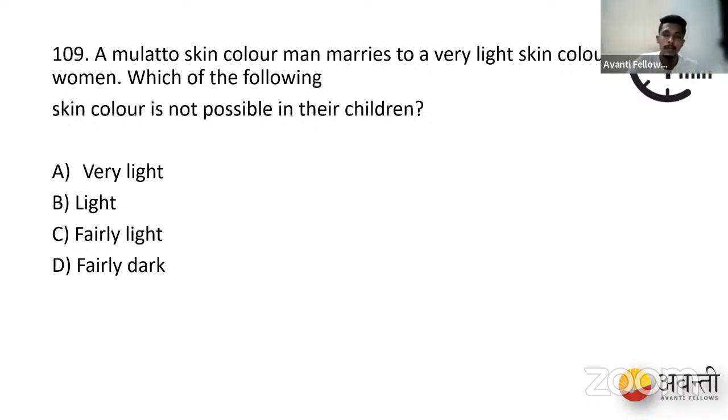When the dominant alleles decrease, then the pigmentation of the skin also decreases. The more they get small a, small b, small c, they become light skinned. So when the mulatto, that is a brown skinned man, marries a very fair girl, then we will have these many outcomes. Did you guys understand? Can you confirm?